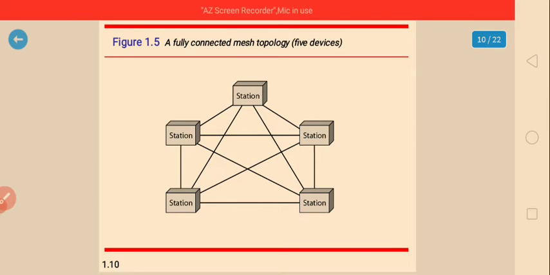A topology refers to the layout of connected devices, that is, how the computers, cables and other components within a data communication network are interconnected, both physically and logically. So this is what we call network topology.